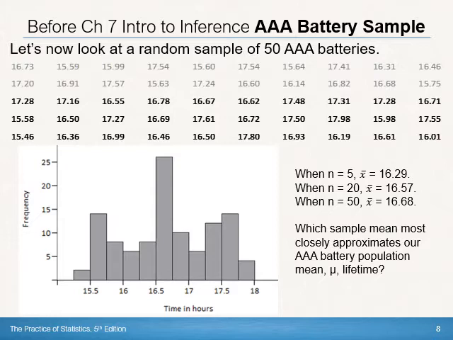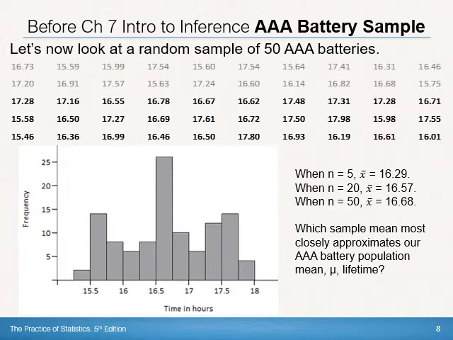You could probably say, well, the median is probably something around 16.6 or something like that. And we can see the mean is 16.68. So that's the measure of center that we're using here, X bar, but you could say kind of median would be right about in the middle.